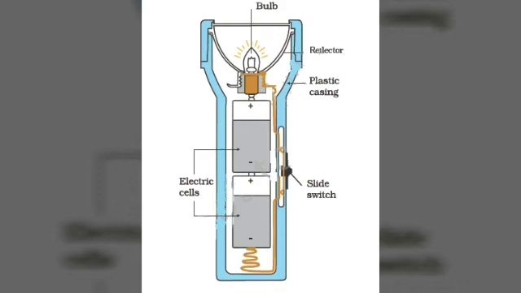Just look at the picture of the cell inside the torch. You have a reflector, that is the glass which is covering the bulb, and you have a bulb, and you have a plastic casing to protect from the electric current, and you have a small sliding switch to break the circuit or to connect the circuit. And you have electric cells. There are two electric cells in this torch. There may be even 4 or 8. It just depends. I'll be giving the pictures and you can take them.